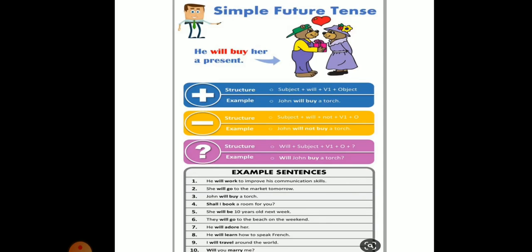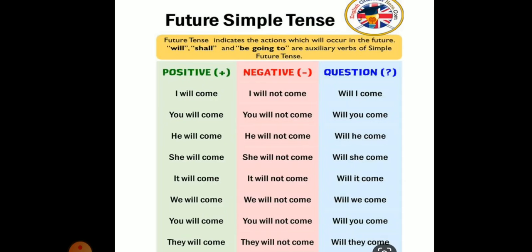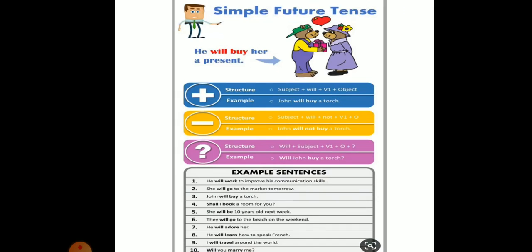Now simple future tense. Simple future tense is used to talk about future events in which our own wishes do not matter. We use will when we decide to do something at the time of speaking. The structure for simple future tense in the positive will be subject plus will plus verb first form plus object. For example, John will buy a torch.